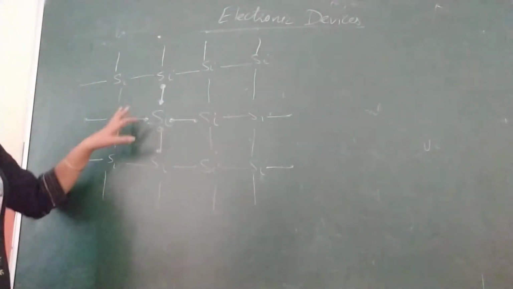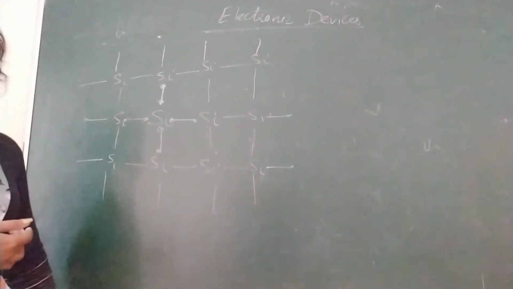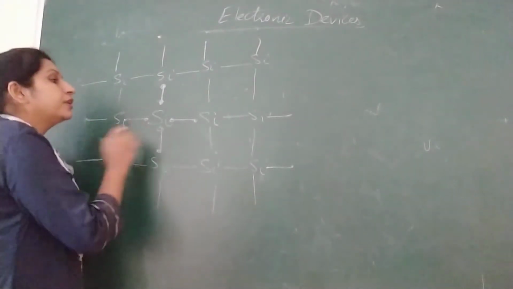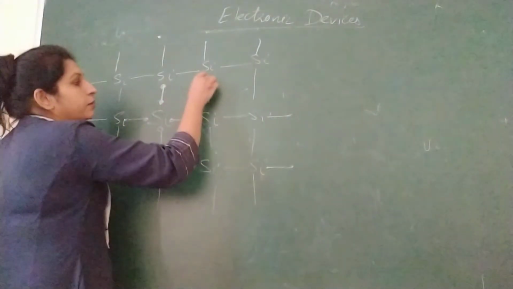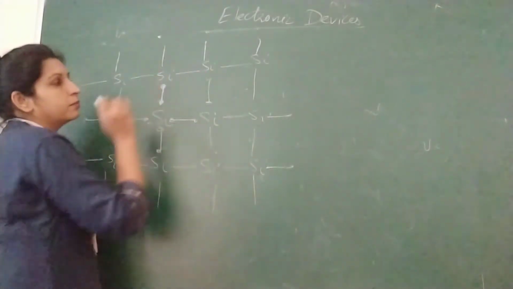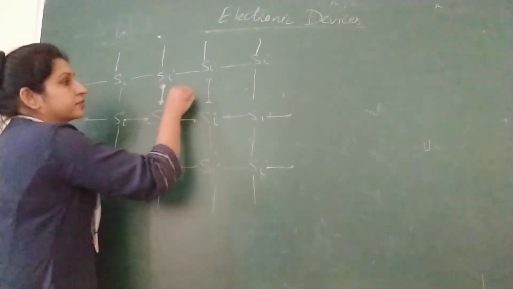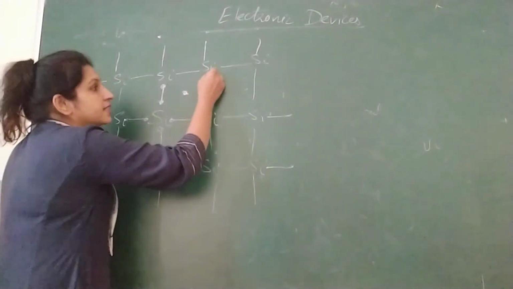Now you increase the temperature more than room temperature, suppose. For some materials it is more than room temperature. Then what will happen? Any one of the covalent bonds may break, suppose this covalent bond breaks. So this electron becomes free and it will come over here. Now what is created here? There is a vacancy.